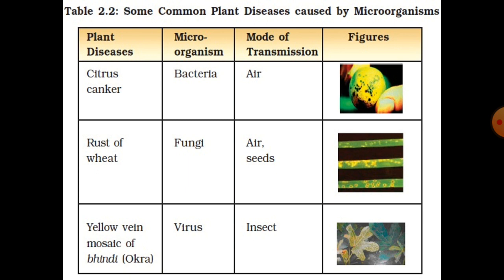You can see the leaves of the wheat are getting yellowish color due to this fungi. Third is yellow vein mosaic of bhindi okra. That is due to a virus, and the mode of transmission is insect. You can see the veins of the leaf of bhindi are becoming yellow due to this virus.